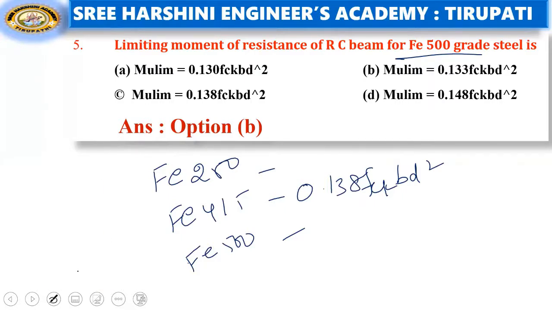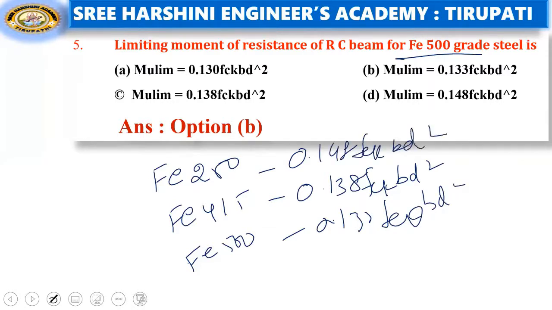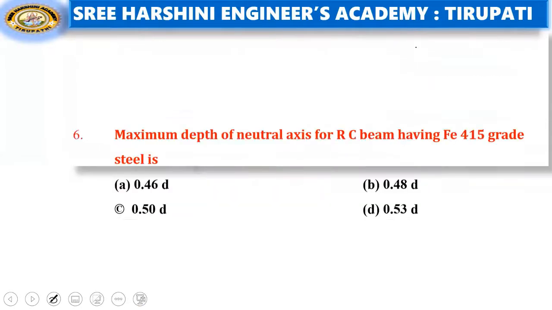For Fe250 it becomes 0.133 FCK BD square, for Fe415 0.138 FCK BD square, and for Fe500 0.148 FCK BD square. Remember these formulas. So option B is the right answer.